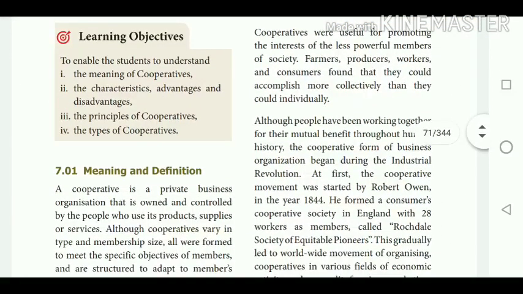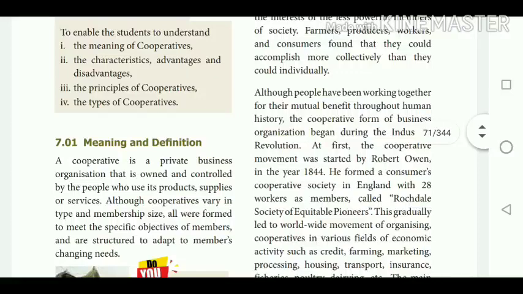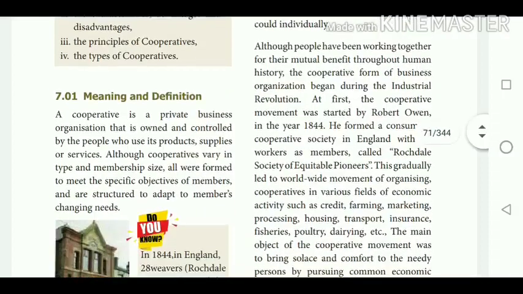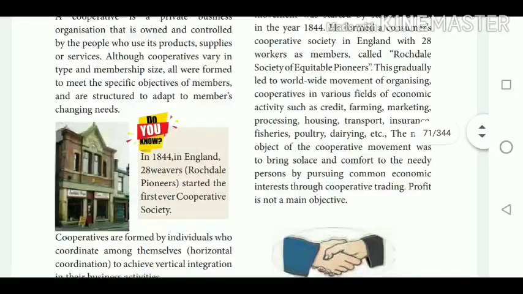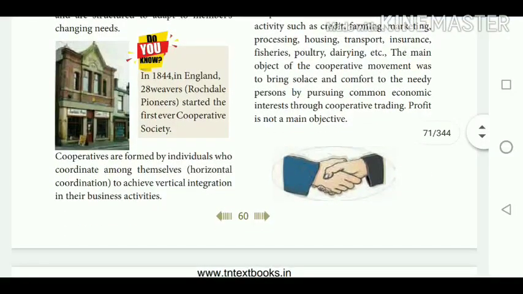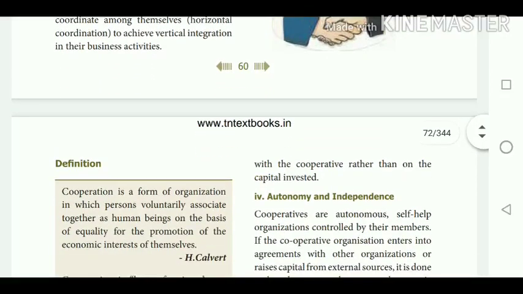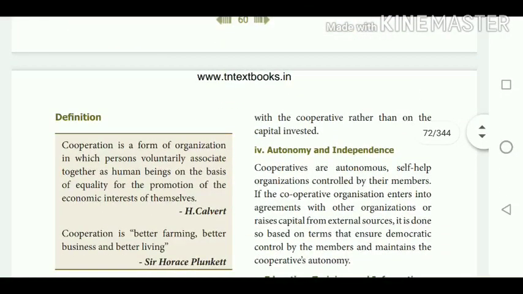Here they said that at first the cooperative movement was started by Robert Owen in the year 1844. He formed a consumer cooperative society in England with 28 workers. That is, the members of that cooperative society were 28 workers. Therefore, it is called the Rochdale Society of Equitable Pioneers. That is, they are sharing the profit among themselves. Whatever comes, they share among themselves.